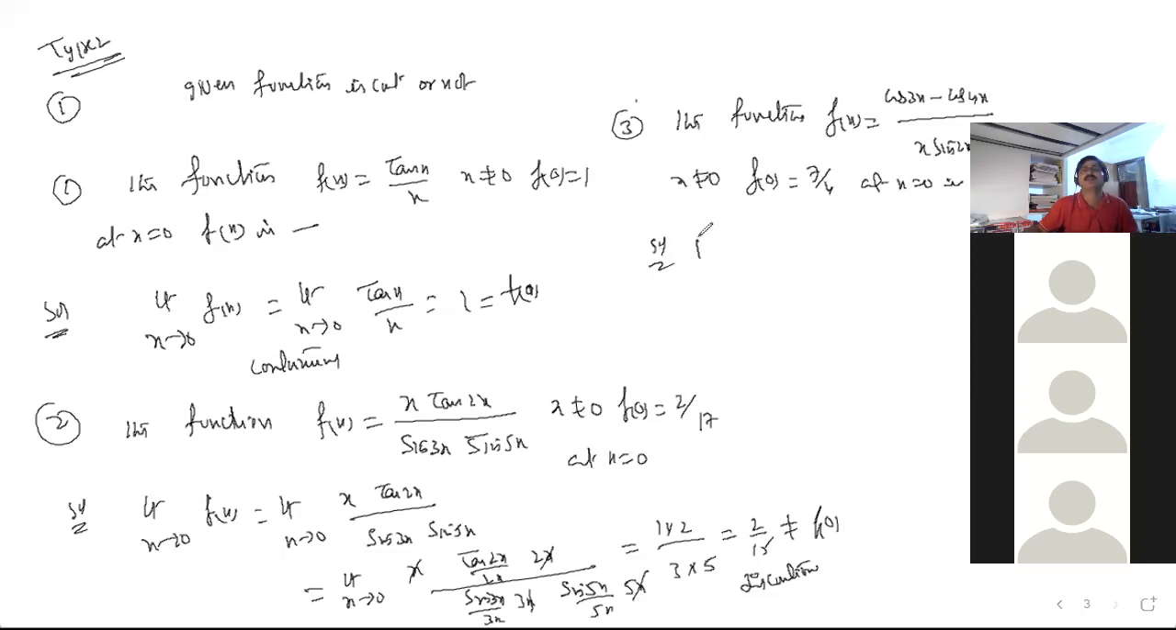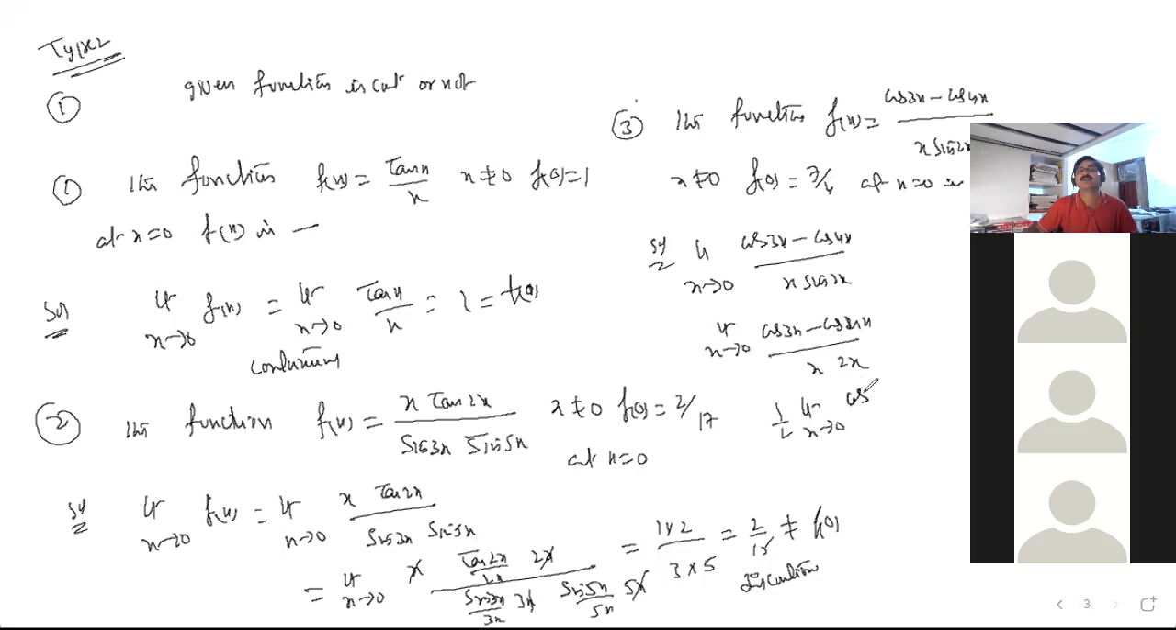Limit x tends to 0 of f of x, directly I am writing here: cos 3x minus cos 4x divided by x into sin 2x. You can replace sin 2x with 2x. So you can write 1 by 2 into limit x tends to 0 of cos 3x minus cos 4x divided by x squared. That formula gives 4 squared minus 3 squared by 2.